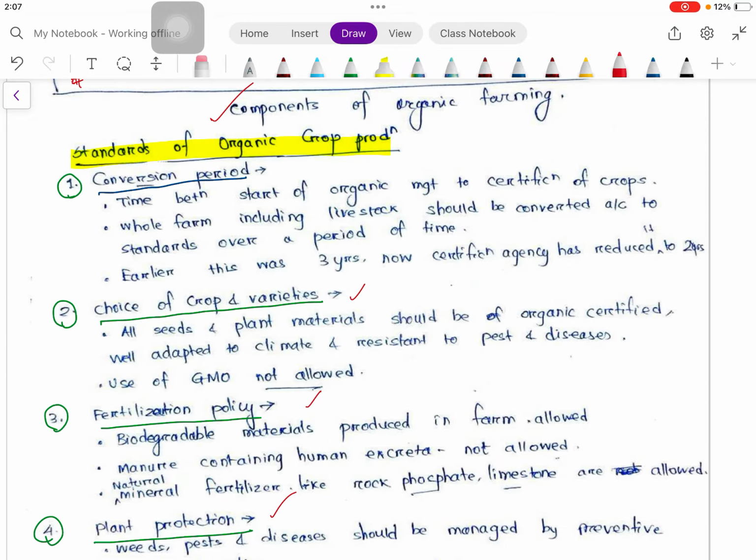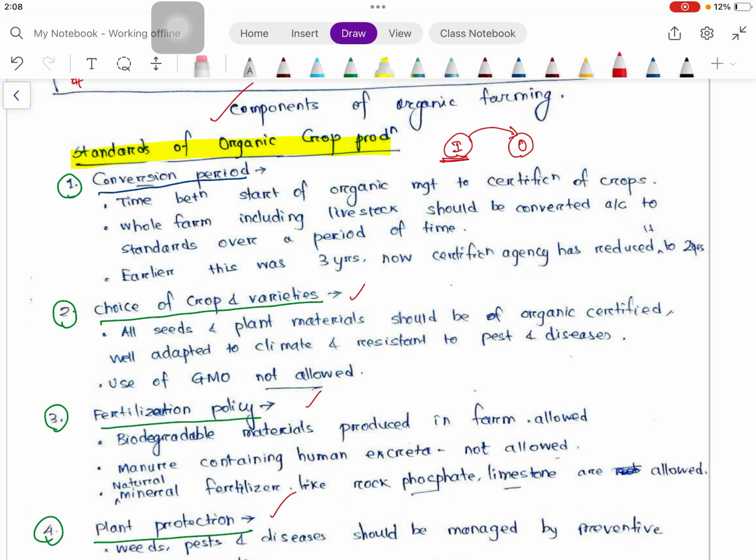Conversion period means, suppose we are now doing conventional farming using various inorganic fertilizers. Now we will shift to organic. This shift will take some time, because as we are doing conventional farming, our soil will have residues of pesticides or fertilizers, and heavy metals will be there.